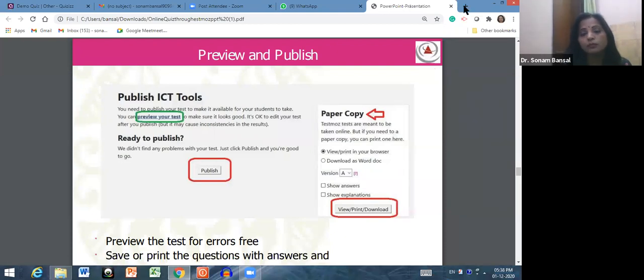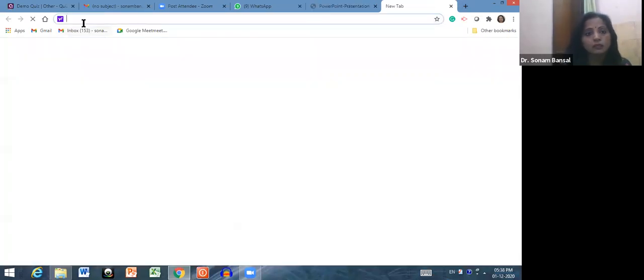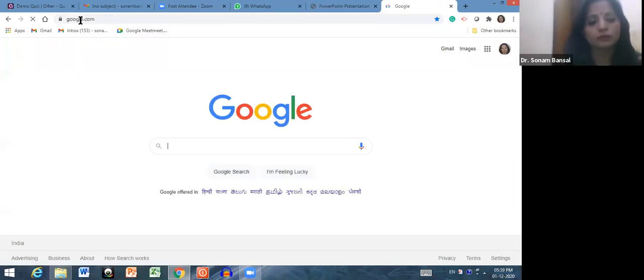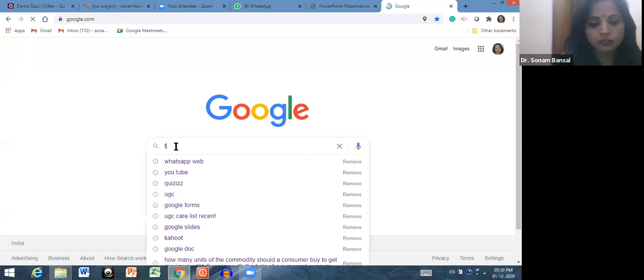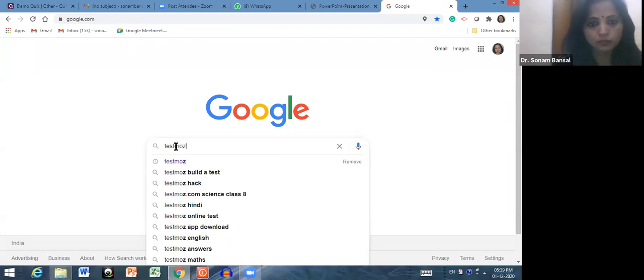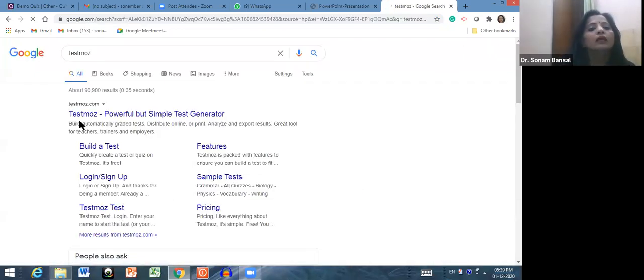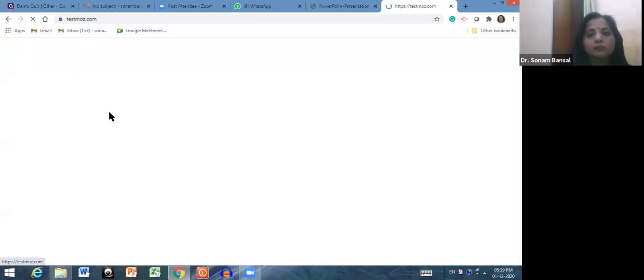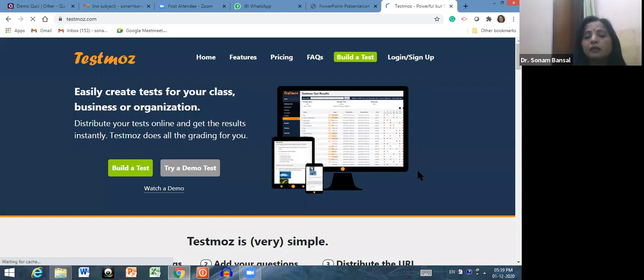So let me show you how you can generate a test in Testmoz. For that, you have to first go to testmoz.com. You have to open this particular site. See, and this is the main interface of Testmoz, right?